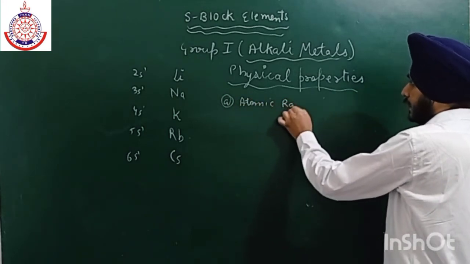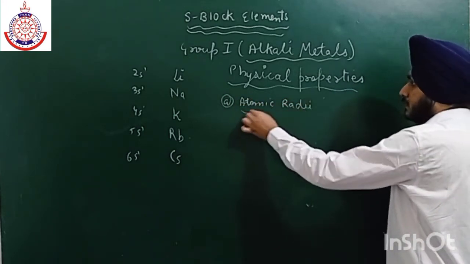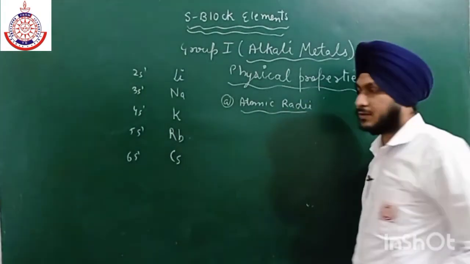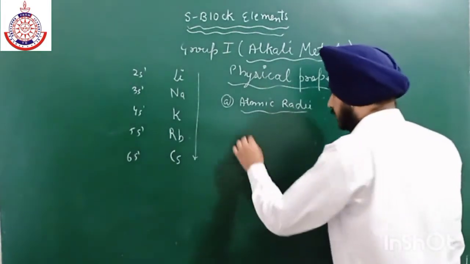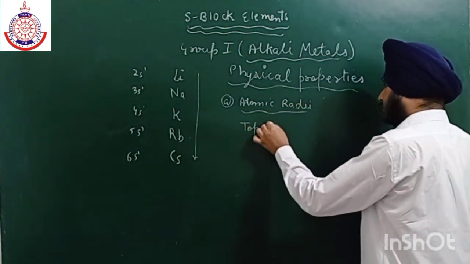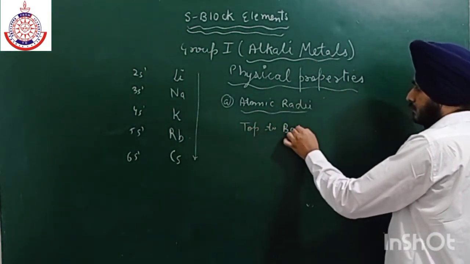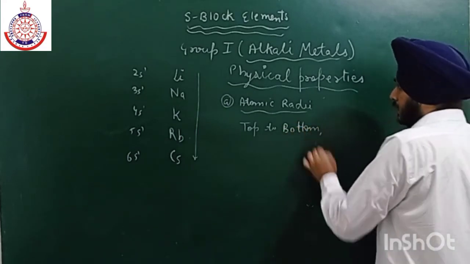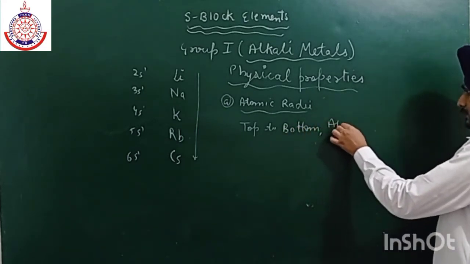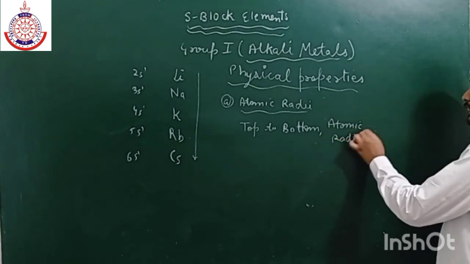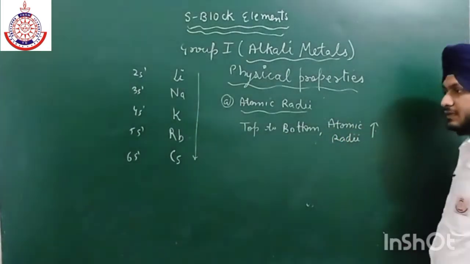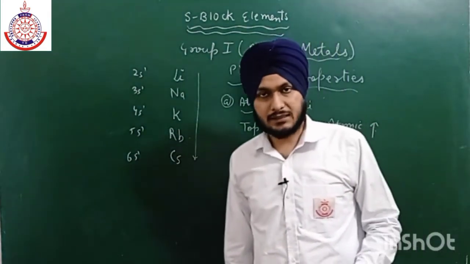Atomic radii. As we move from top to bottom along the group, atomic radius increases. Now what is the reason that atomic radii increases?